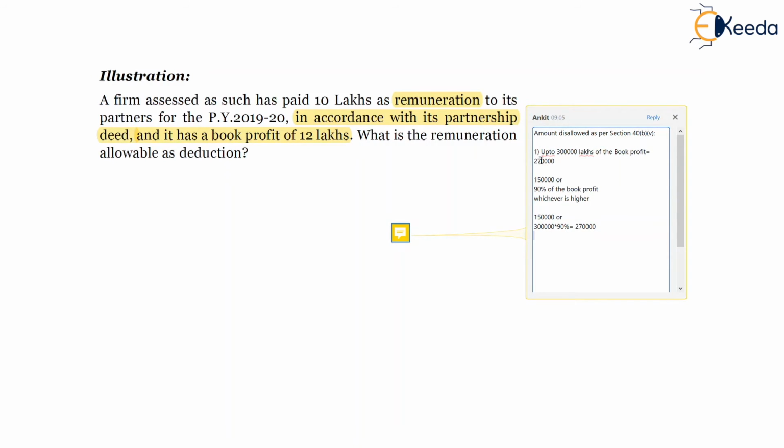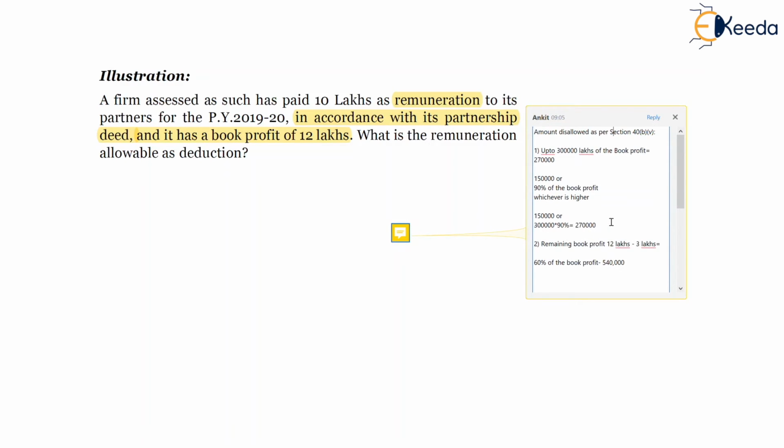Now the second part is for the remaining book profit, which is 12 lakhs minus 3 lakhs. On the remaining book profit, 60% of the book profit is allowed as deduction, which will be 12 lakhs minus 3 lakhs is nothing but 9 lakhs. 9 lakh into 60%, 5,40,000 will be allowed as deduction to the firm.